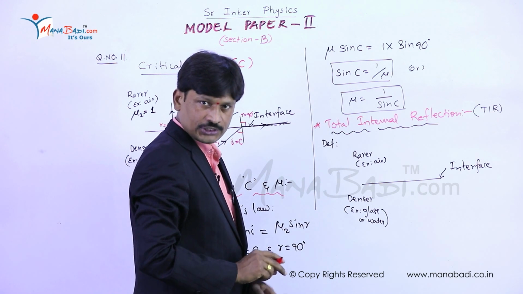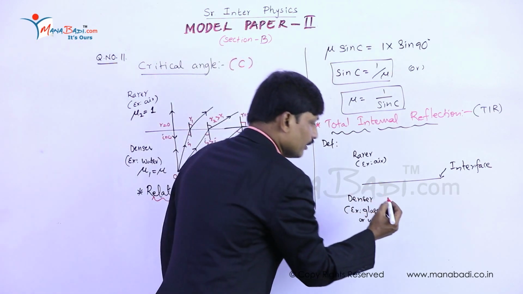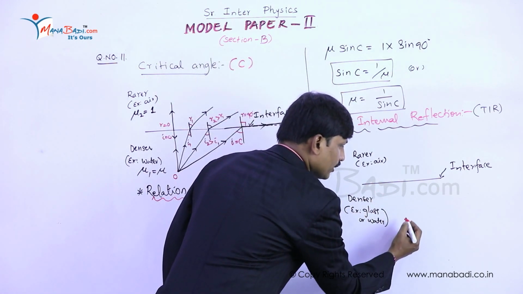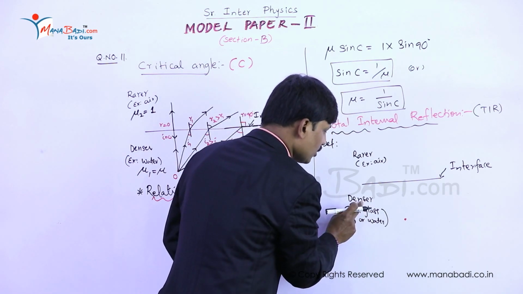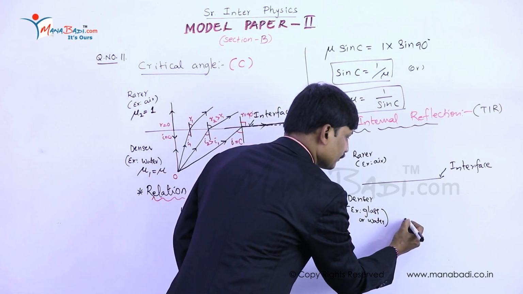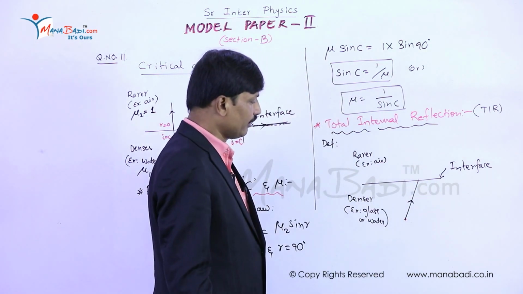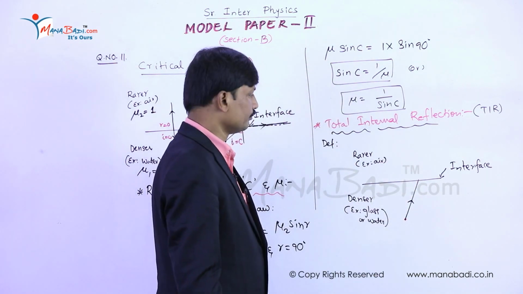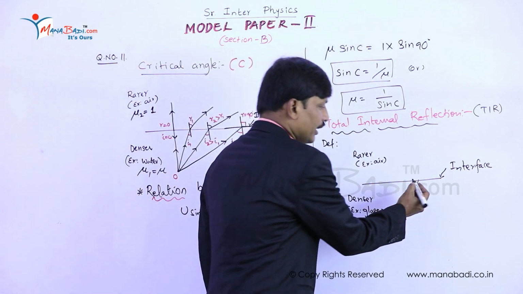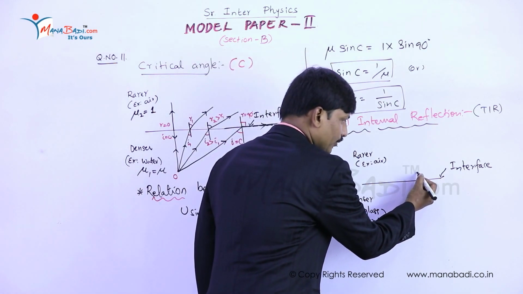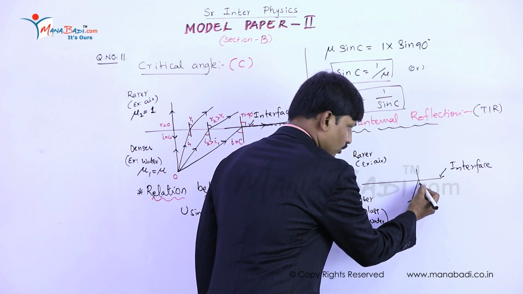According to the definition, a light ray is traveling from denser medium into rarer medium, incident at the interface at a particular point, where we have to draw a normal.